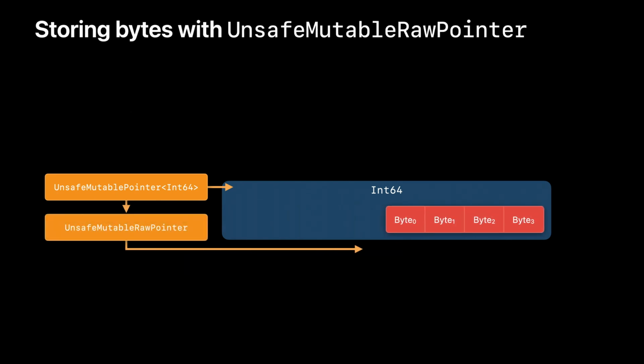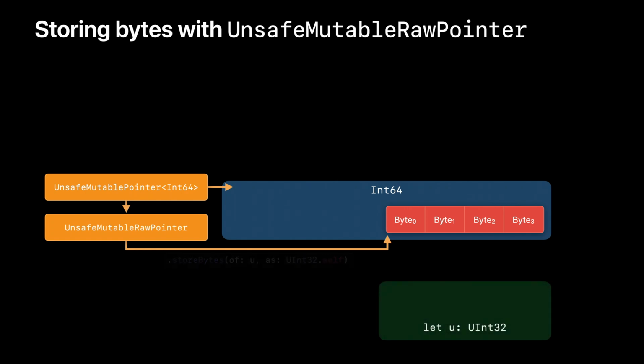You can also use a raw pointer to write a value's bytes into memory. Storing bytes is asymmetric with loading because it modifies the in-memory value. Unlike assignment using a typed pointer, storing raw bytes does not deinitialize the previous value in memory. So it's now your responsibility to make sure the memory doesn't contain any object references.